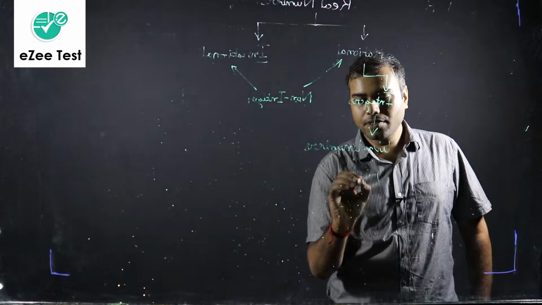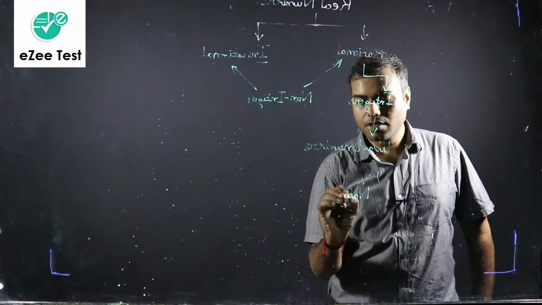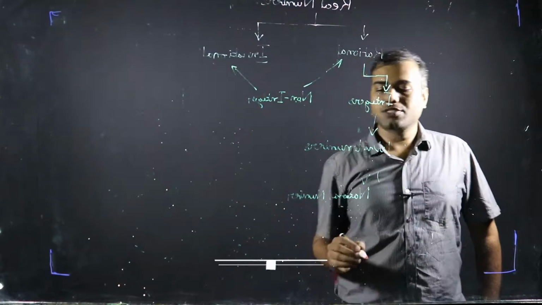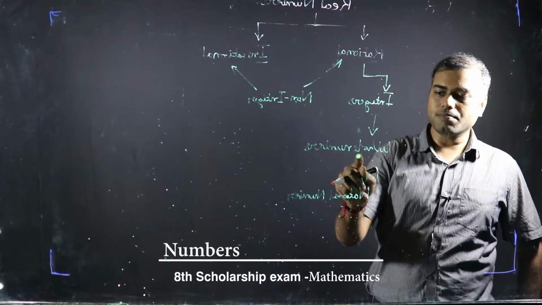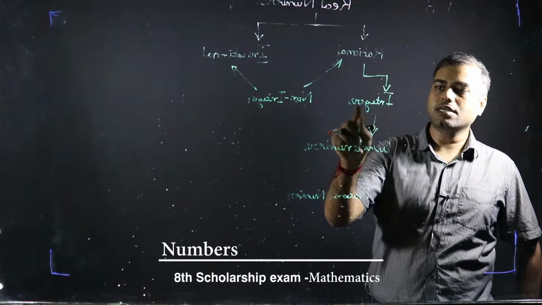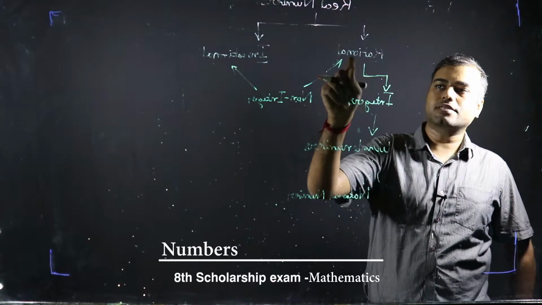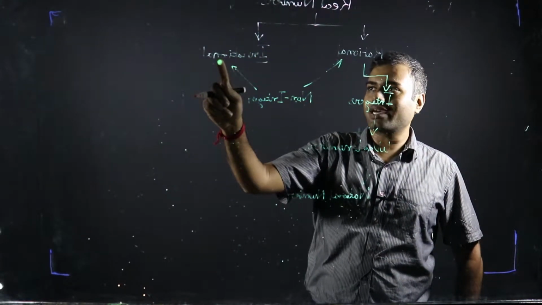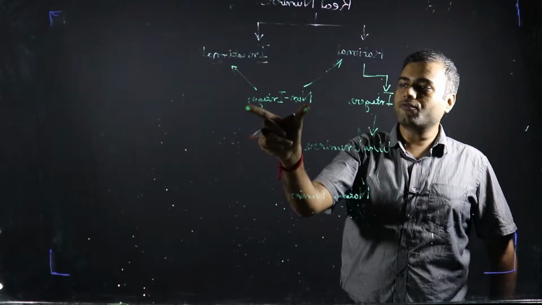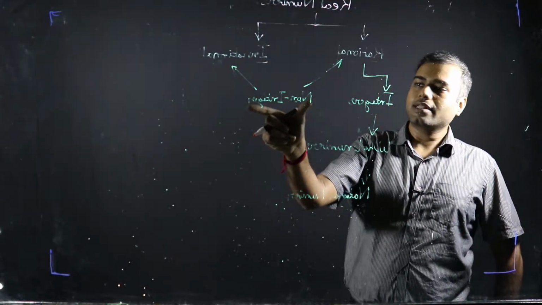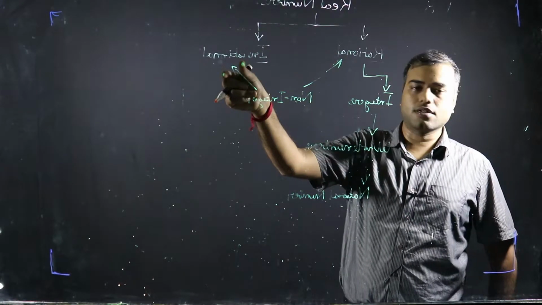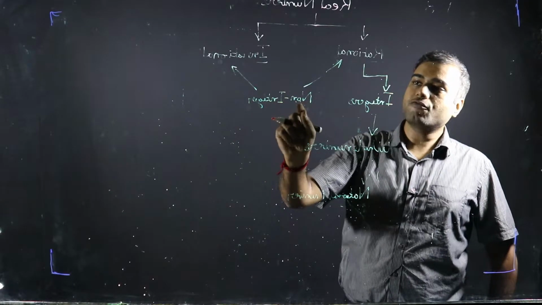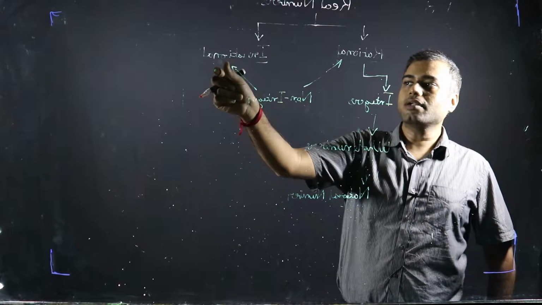And next come natural numbers. So natural numbers are a part of whole numbers, whole numbers are a part of integers, integers are a part of rational numbers, which are a part of real numbers, which have another part called irrational numbers. And there are few numbers which are non-integers, they can be either rational or irrational. Not the same at the same time, but few of them are rational, few of them are irrational.